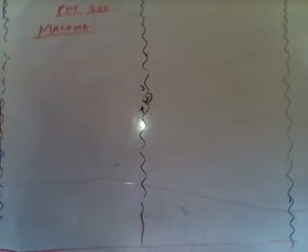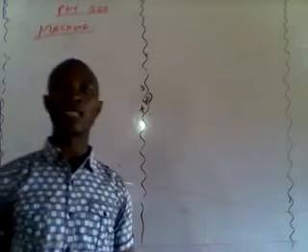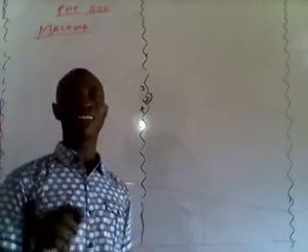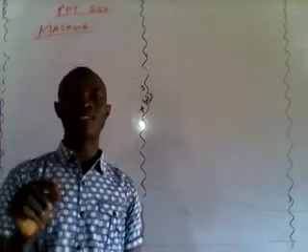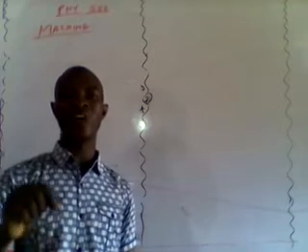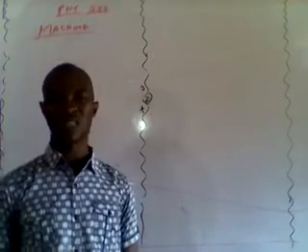We can also explain the meaning of machine as any tool or device which can allow an effort to be applied at one end in order to overcome a resisting force. The resisting force is called load, and this load must be at the other end of that machine.